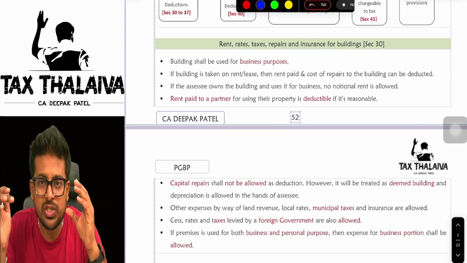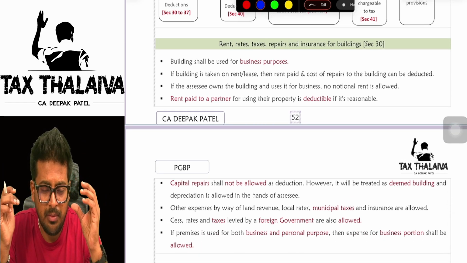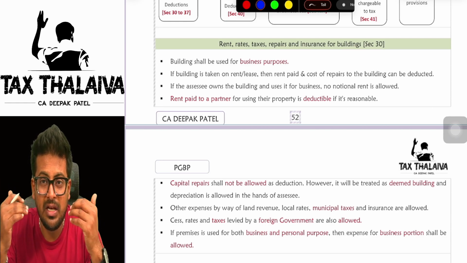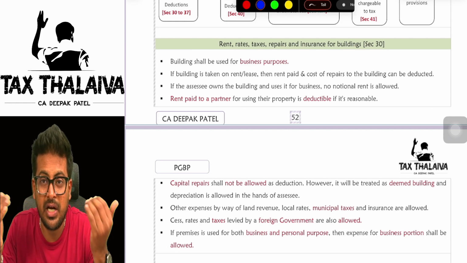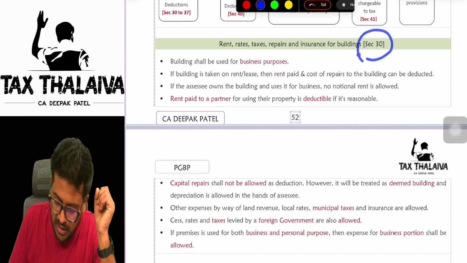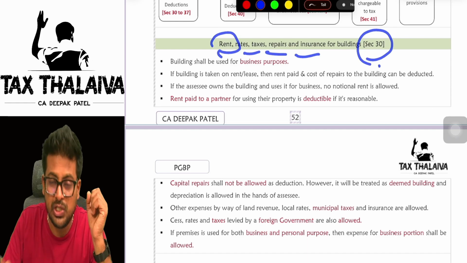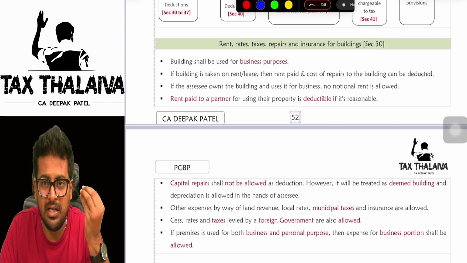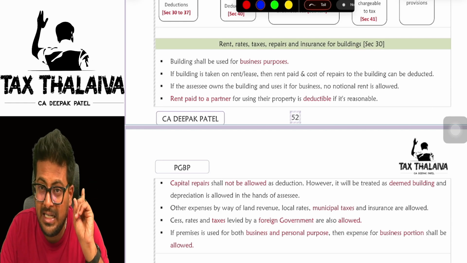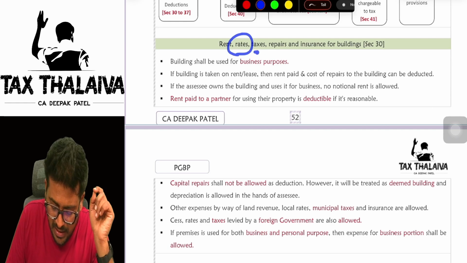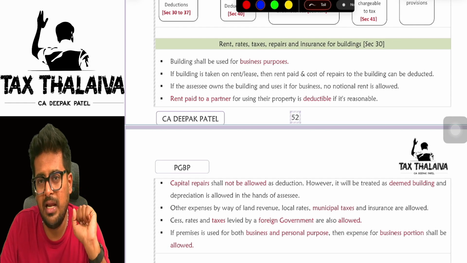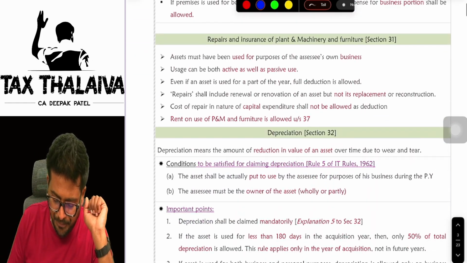Next, just now at the time of introduction itself, I told you profit is nothing but income minus expenditures. So we will now look at what are those expenses which I can reduce from my income. The first expenditure is given under section 30: rent, rates, taxes, repairs and insurance for building. If you pay rent, if you do some revenue repairs (capital repairs are not eligible for deduction, mind you), and any taxes you have paid for the building, like municipal taxes, or any insurance, those you can claim as expenditure against the income.